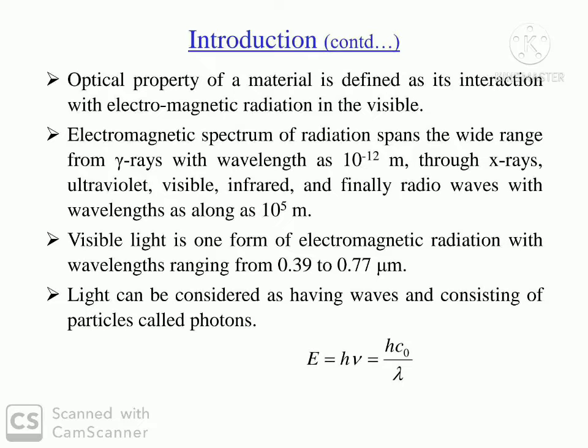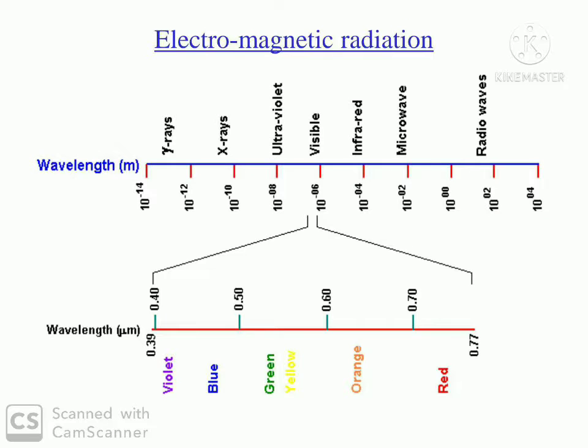Visible region ranges from 0.39 micrometer to 0.77 micrometer wavelengths. Light can be considered as a wave form and as a particle called photons. The energy of light radiation E is equal to h nu.